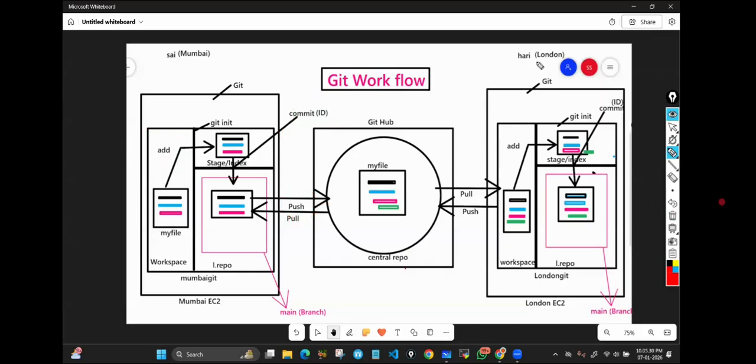I finish my work, then Hari will start his work. For me it is night, for Hari it is morning. What is Hari going to do? Hari will do the same thing. He will launch one EC2 instance. He will install Git. He will create one folder, go inside the folder, and run Git in it.